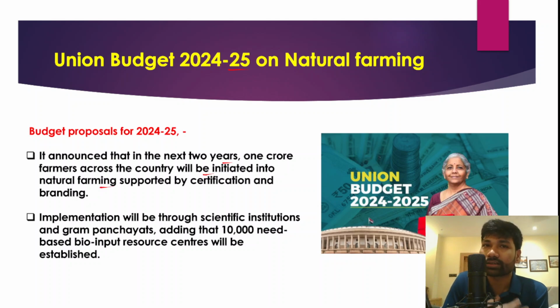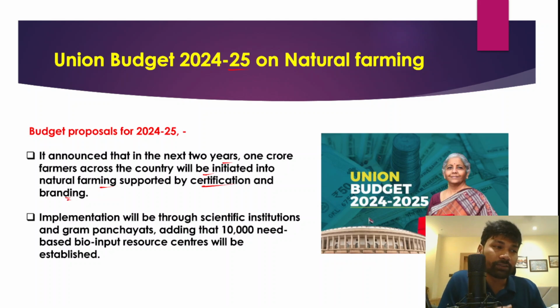The government has started increasingly emphasizing natural farming. Government believes that natural farming is very important, so we need to motivate and encourage more and more farmers to adopt it, and this natural farming will be supported by certification and even branding.